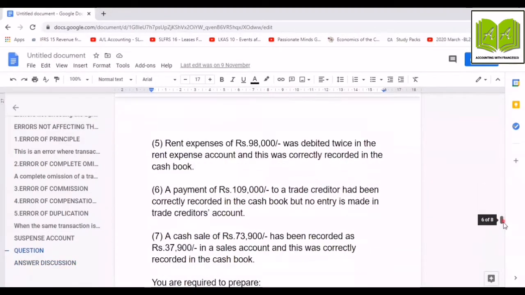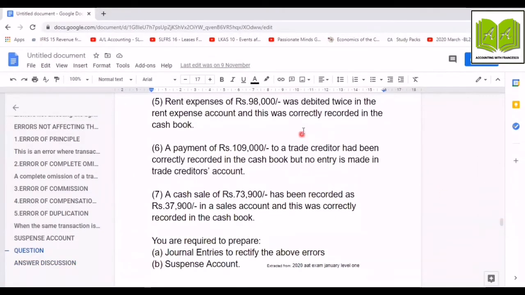Let's go to transaction number 5. Rent expense of rupees 98,000 was debited twice in the rent expense account, and this was correctly recorded in the cash book. So when we are incurring a rent expense, the double entry is cash account credit, rent expense account debit. Here, by a mistake, they have debited twice to the rent expense account.